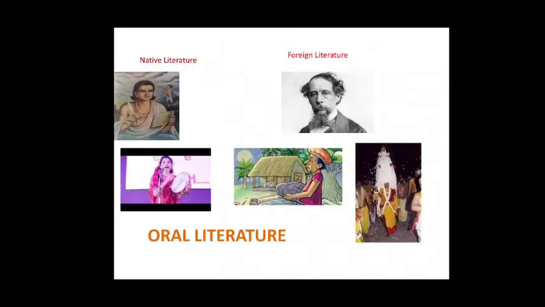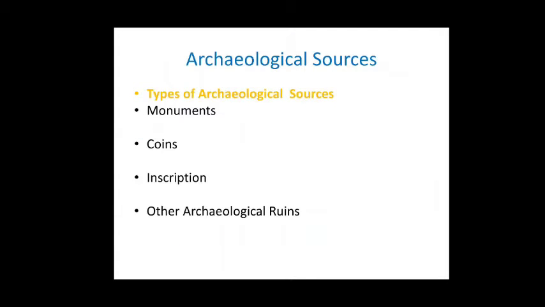So native literature and foreign literature are the two types of written literature.